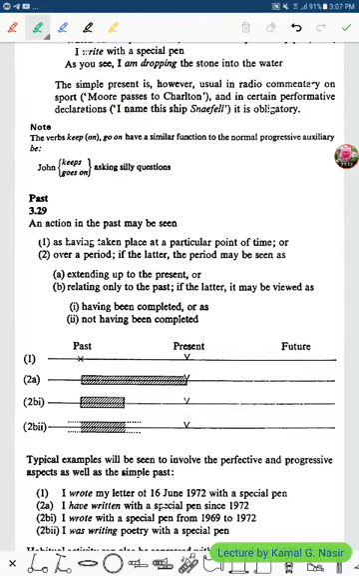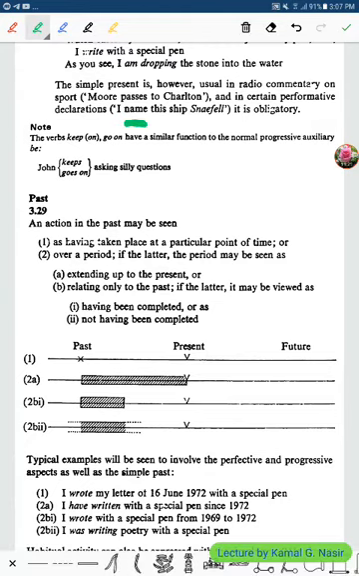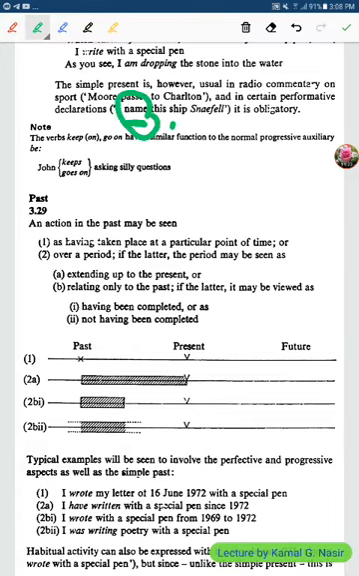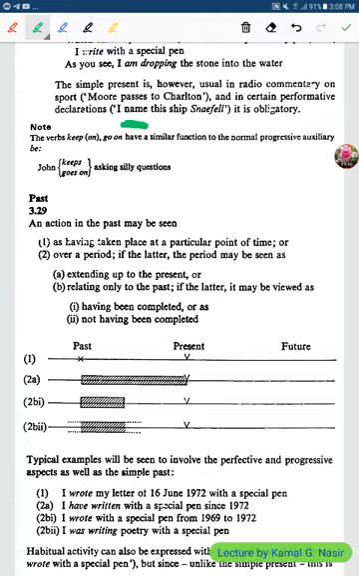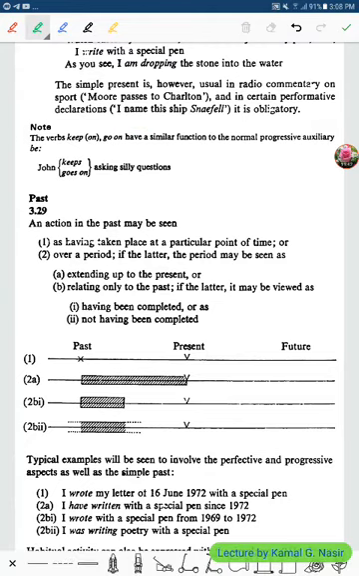You see. Also, in certain performative declarations, for example, I name this ship Snæfell, and this is obligatory. I name this ship. You, for example, want to call a trip, or you want to call, for example, a company. You want to call a ship, to name it, right? You say, I name this. You do not say, I named. You see, I name this. This is also one of the uses of what?